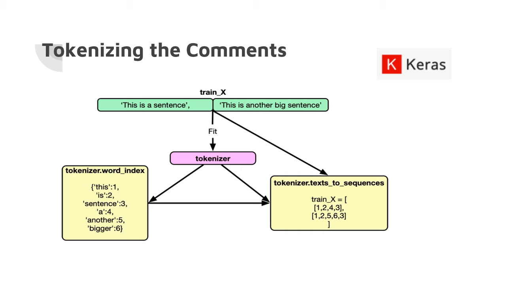So what is tokenizing the comments? Why do we need to do the tokenization? In tokenization, we vectorize the input text data by turning each text into a sequence of integers, and we assign these integers in such a way that the most repeated word has the least index assigned.